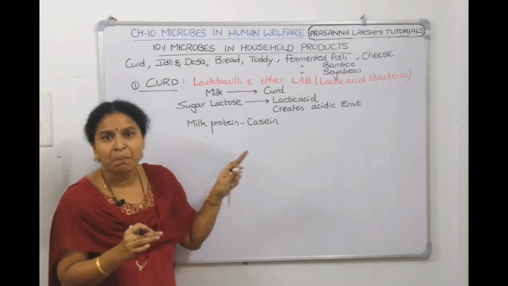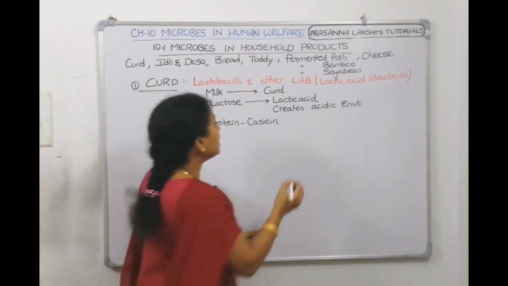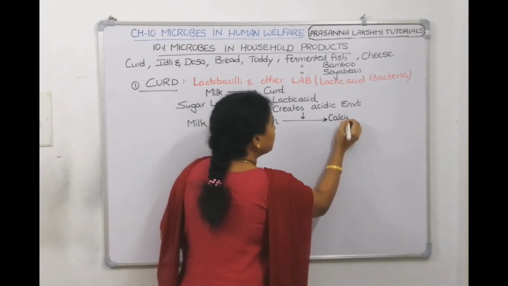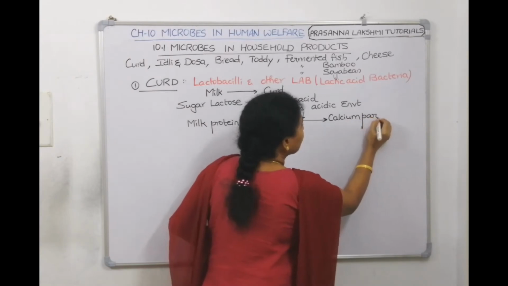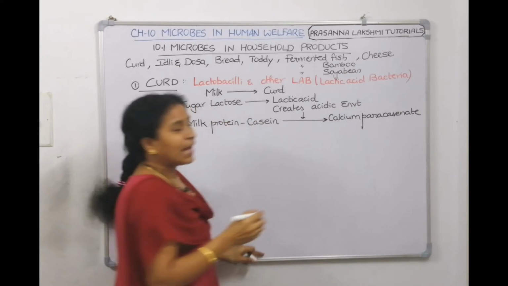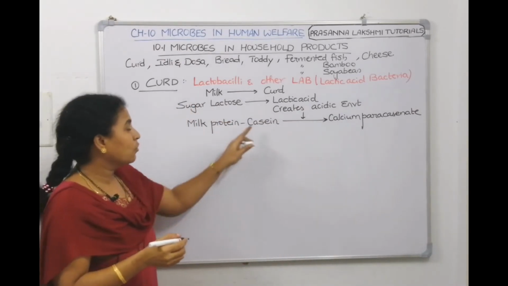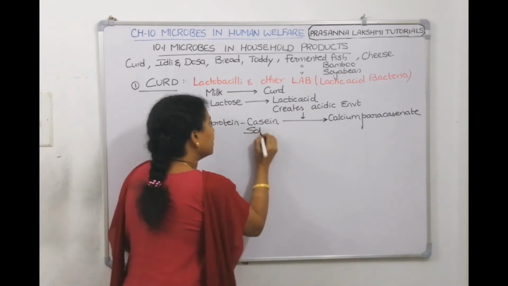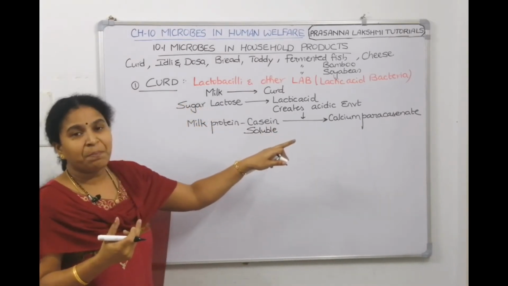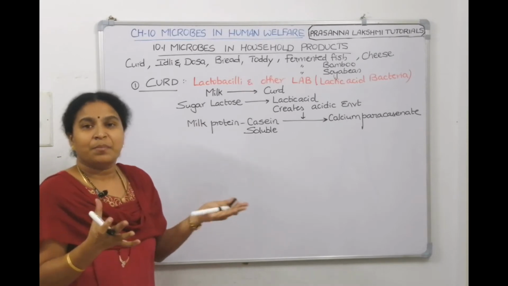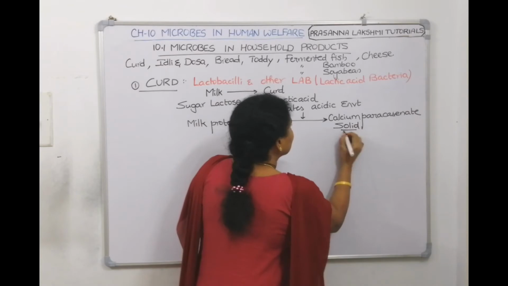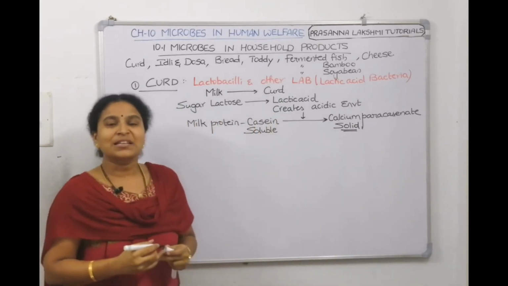paracaseinate, or calcium paracaseinate. Casein in this acidic medium gets converted to calcium paracaseinate. I told you casein was soluble in the milk. You are not able to notice it. But this calcium paracaseinate gets crystallized. It becomes solid. So, this is soluble, it is liquid, and this became solid. This is what is curd.